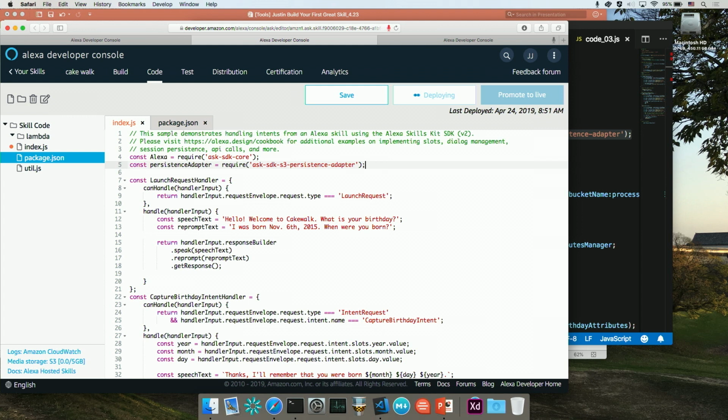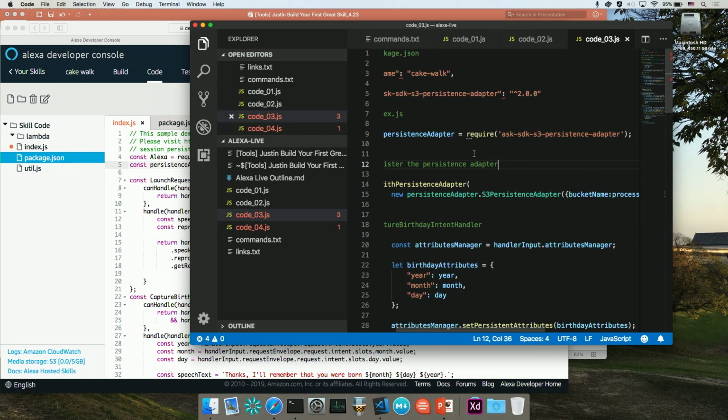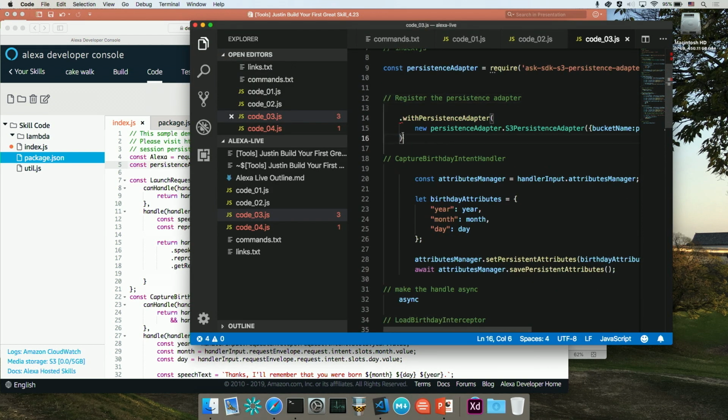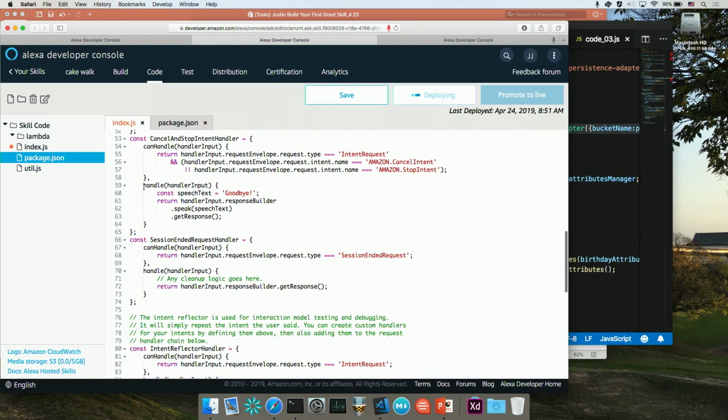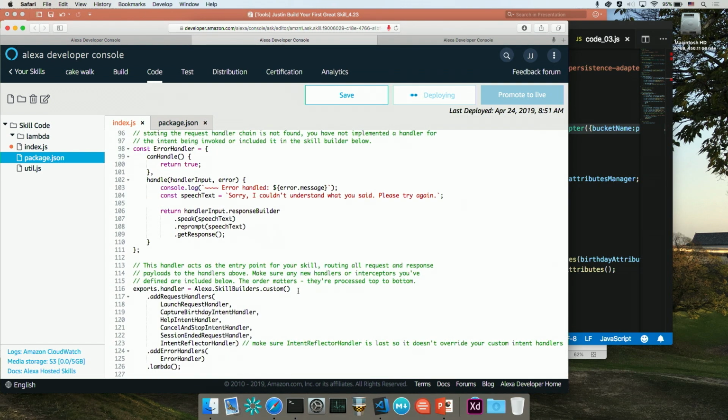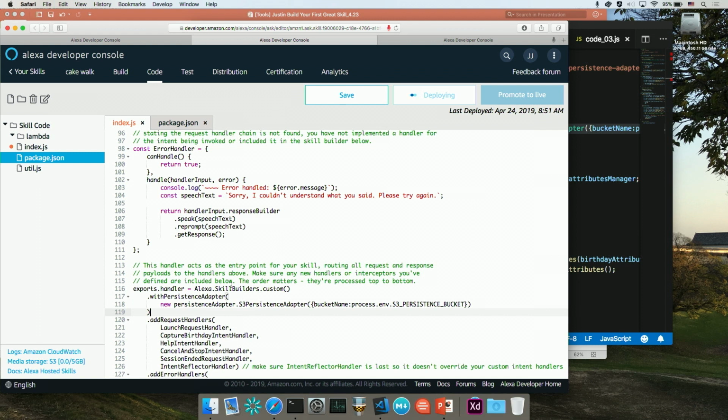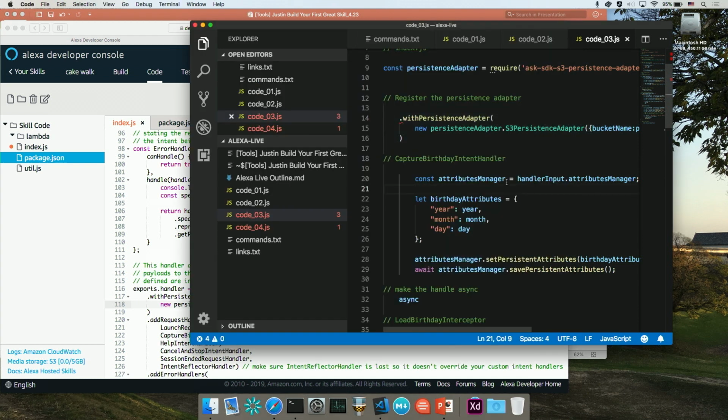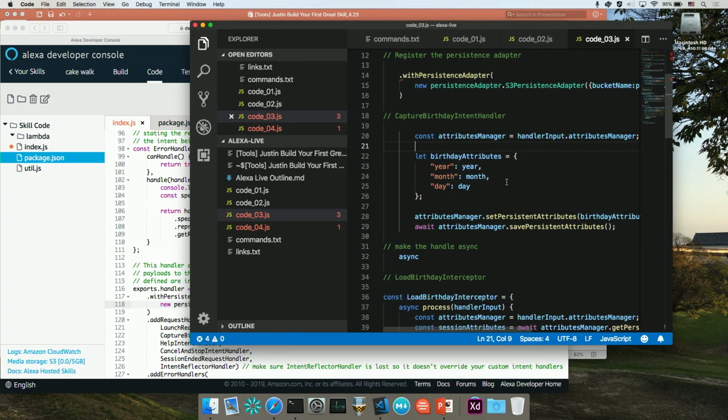So I'm going to set that up, and then as I'm waiting for that to deploy, I'm going to go ahead here and require the persistence adapter. So this ask-sdk-s3-persistence-adapter is what we just imported into our project. So I'm going to be able to access it in code by importing it in. And then I need to register my persistence adapter. So I'm going to copy this code. We're going to move to the bottom, and we're going to basically define this here. So now on our custom skill builder, we've added a persistence adapter, and we're using our S3 persistence adapter. So that allows us to connect to our database.